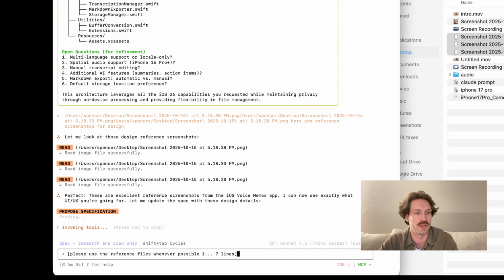I'm just going to wait for this model to come back in regards to the pictures. All right, so it finally finished. It looks like it has an updated plan. We're going to choose no, keep on with the spec build, because we're still planning. And it looks like it actually gave me code, which is good. Layout-wise, it's taking the screenshots pretty well. This is kind of weird though. Purple gray. All right, we'll see about that.